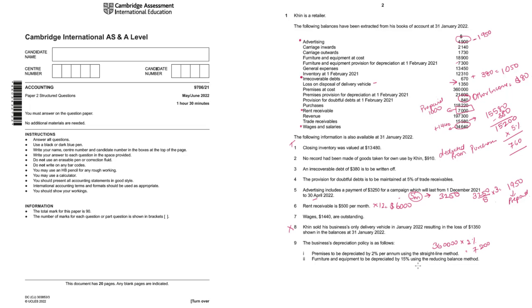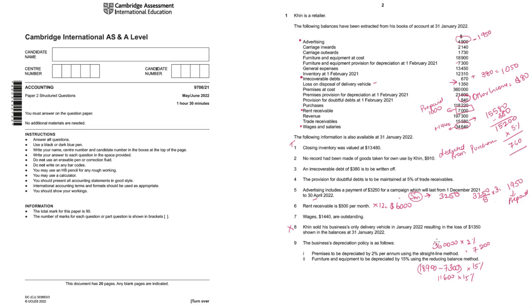So the furniture and equipment cost is 18,900. Accumulated depreciation is 7,300. This multiplied by 15%. Basically 11,600 into 15%, that will be the depreciation for furniture and equipment.